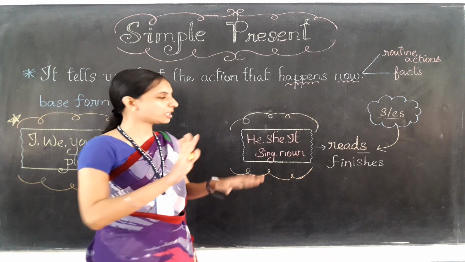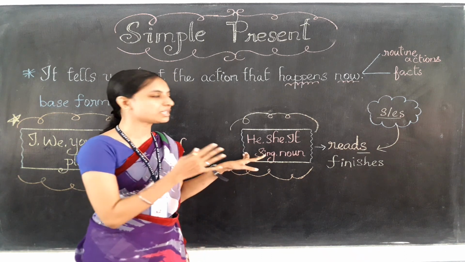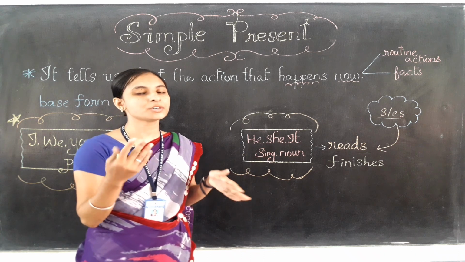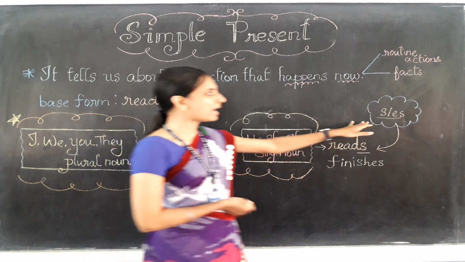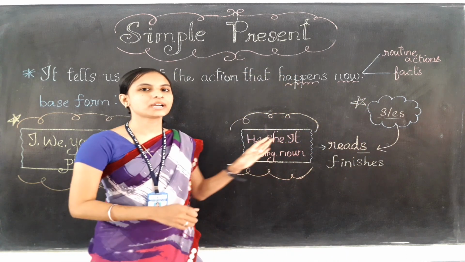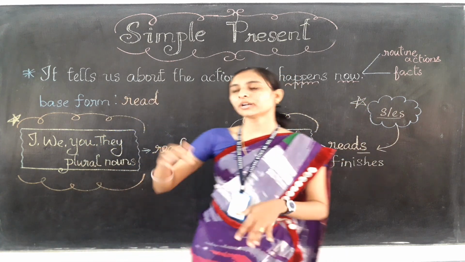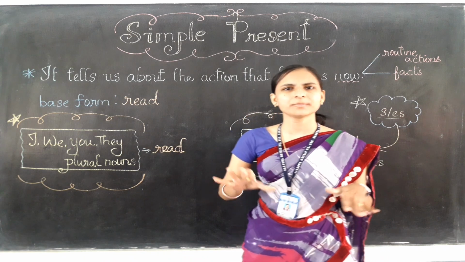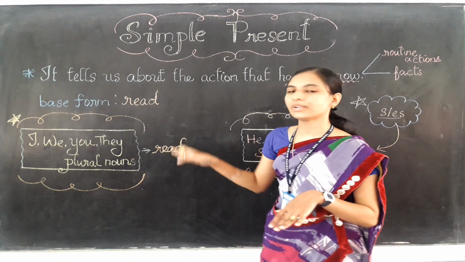So when we are talking about the subject, that is he, she, it, or any single person name or singular noun, then we need to add s or es when we are converting into present time. For the other subjects, we need not make any changes. The base form will come as it is.